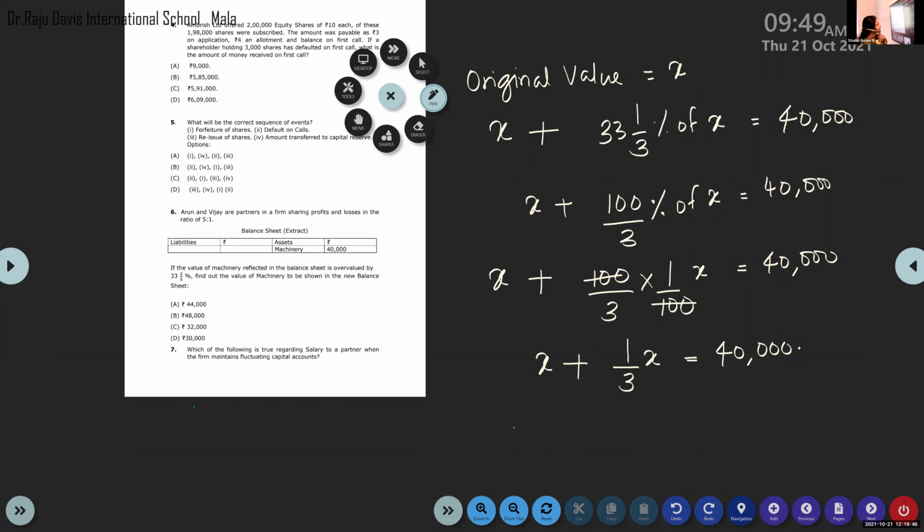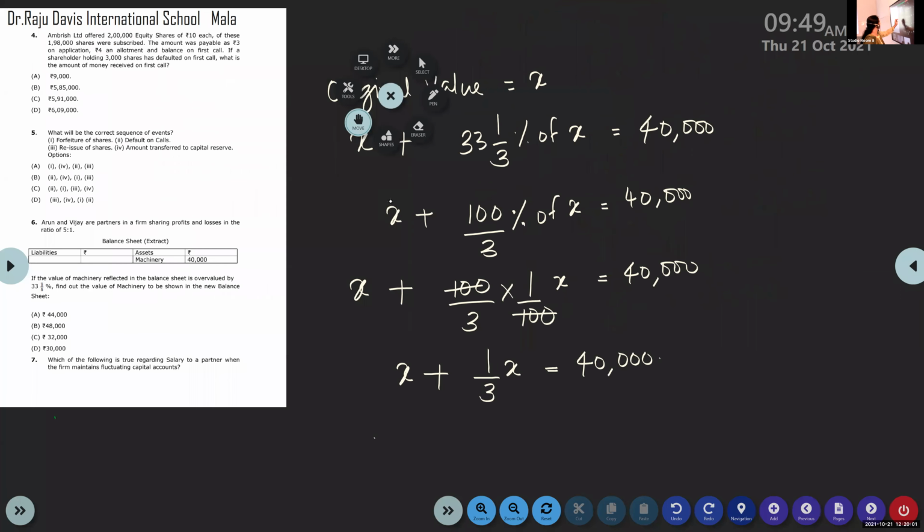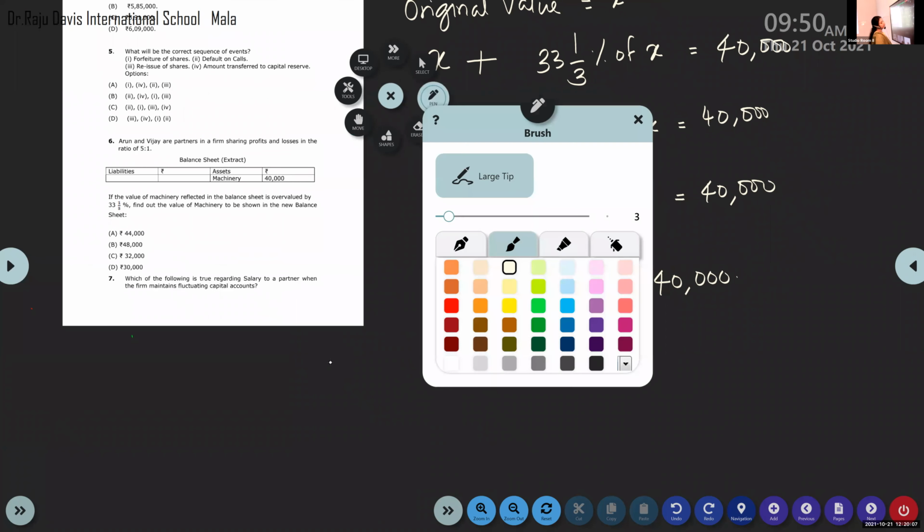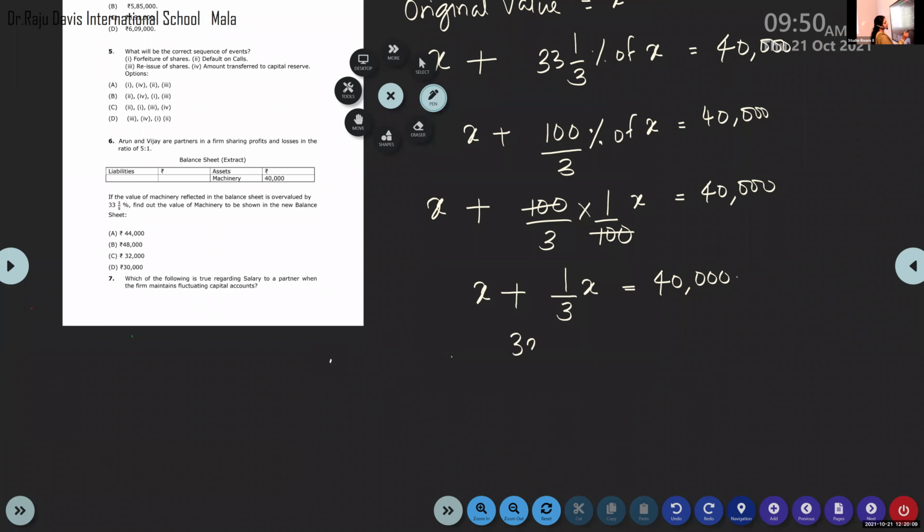Now find out the value of X. So when you solve this, it becomes 3X plus 1X by 3 is equal to 40,000.